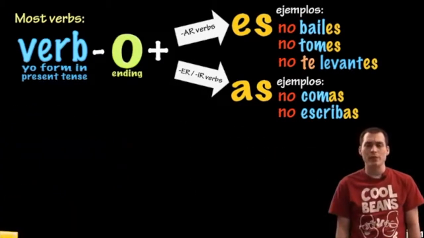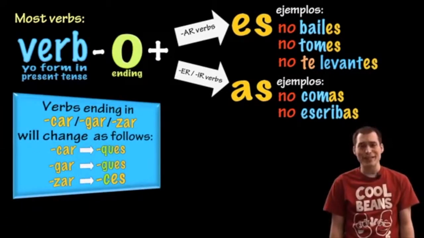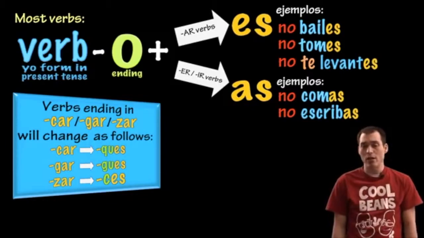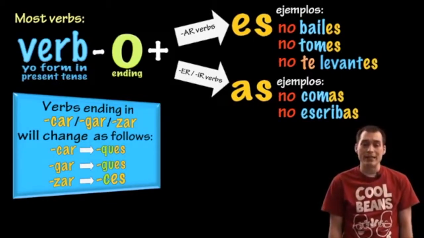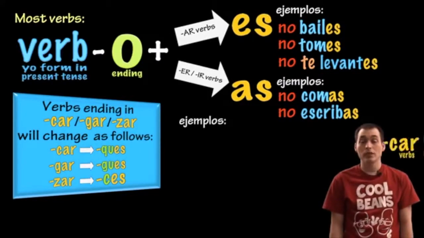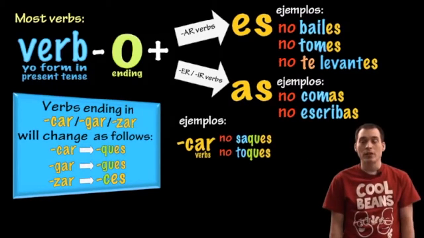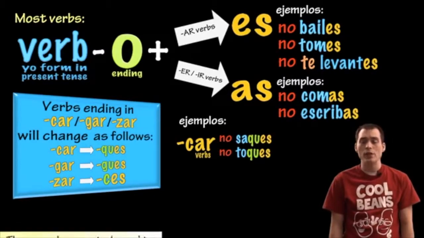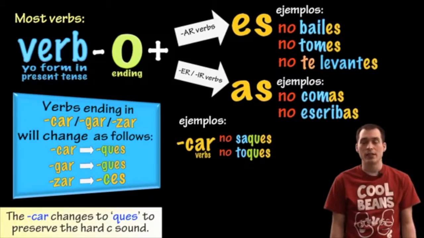We're also going to find that some verbs ending in CAR, GAR, and ZAR, like in the preterite, are going to also have a spelling change. If it ends in CAR, it'll end in QUES. If it ends in GAR, it'll end in GUES. If it ends in ZAR, it'll change to CES. Por ejemplo, some verbs ending in CAR, the commands would be no saques, no toques. And we change this to preserve the hard K sound, because C before E would make an S sound.